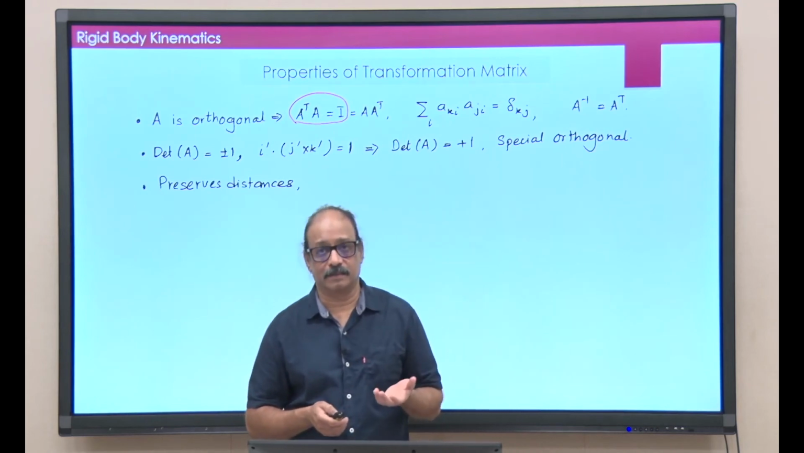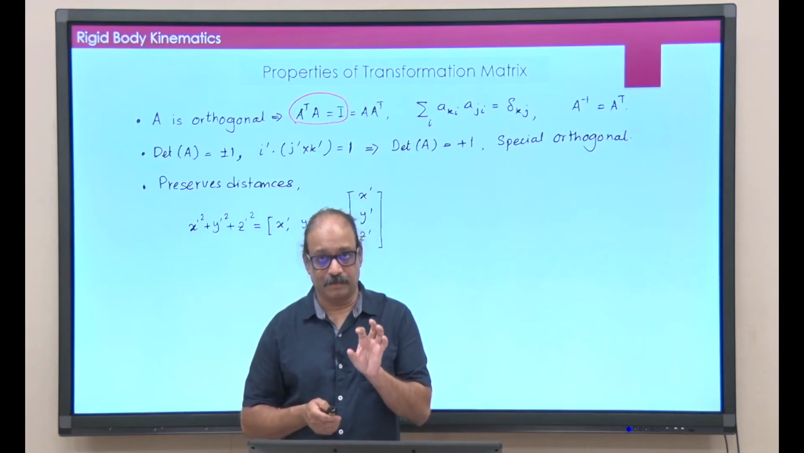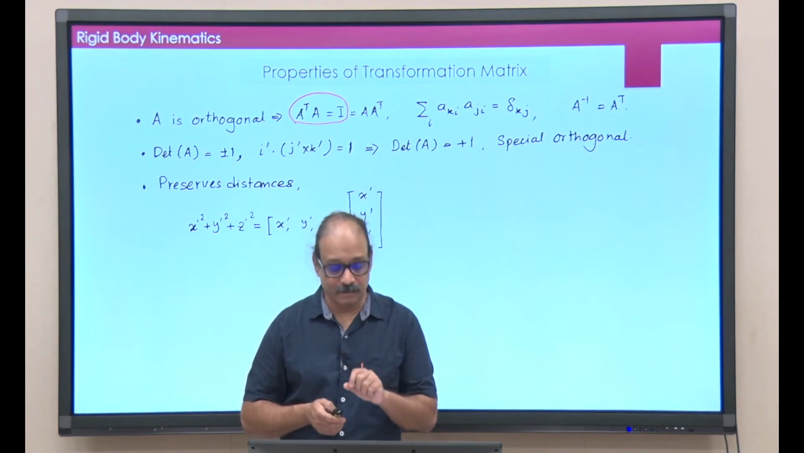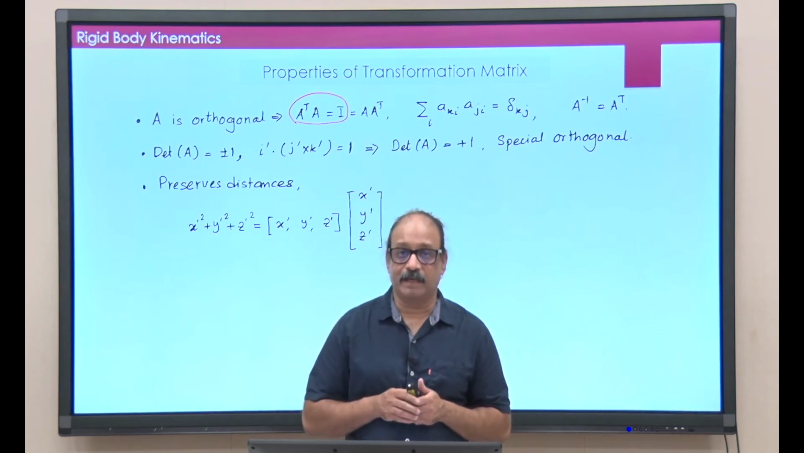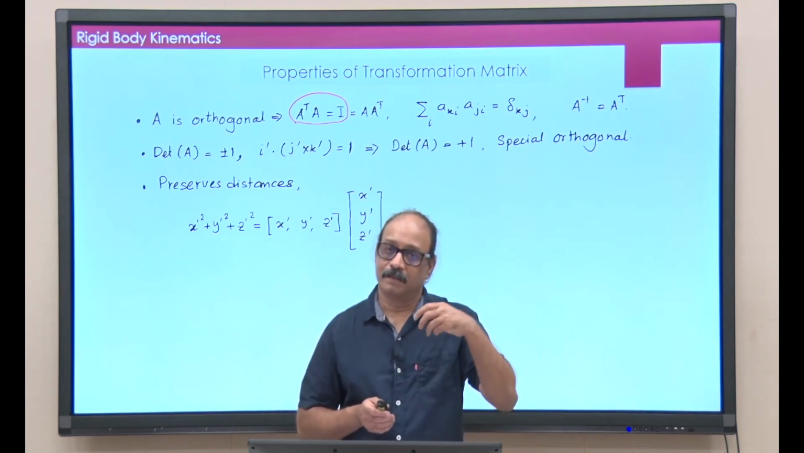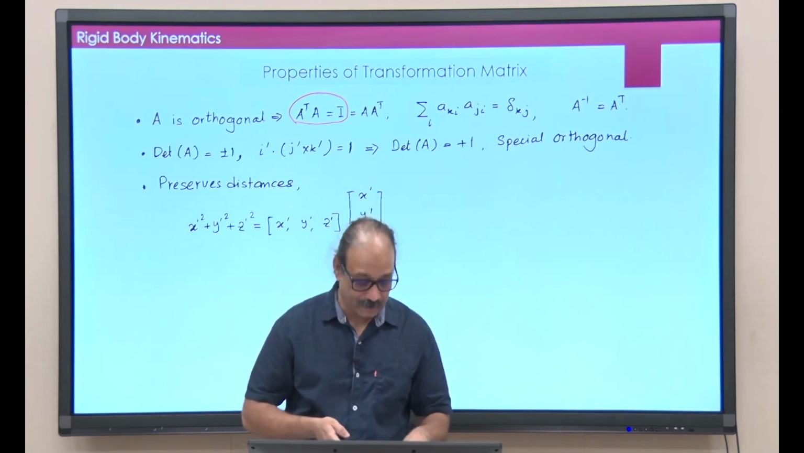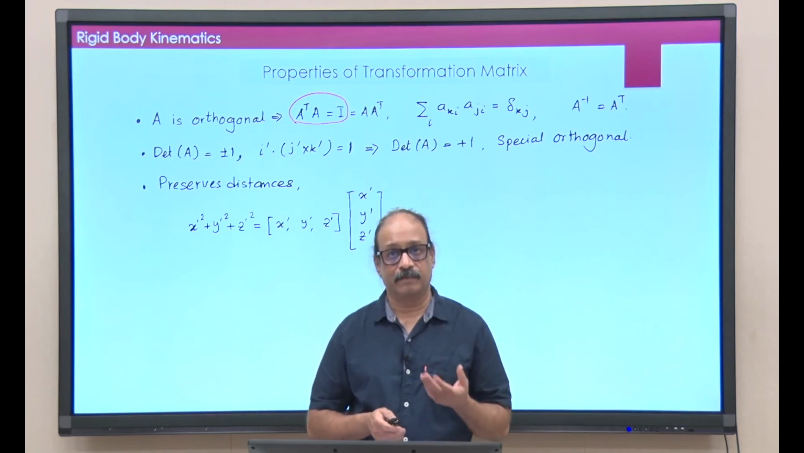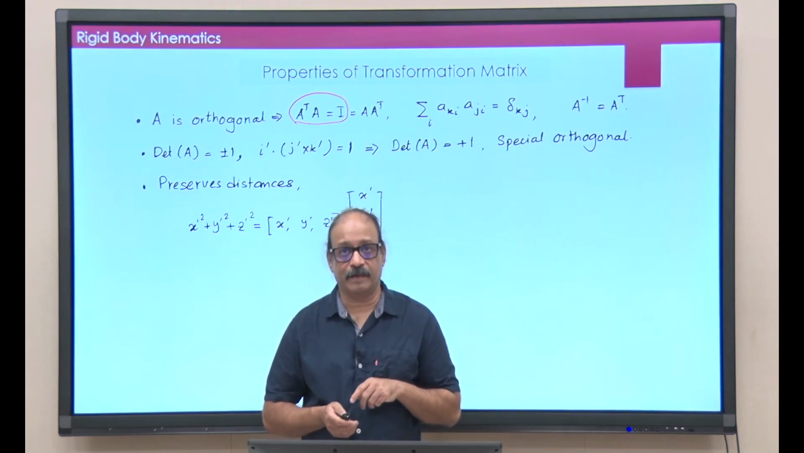It preserves distances. This is very clear, because if I take x prime square plus y prime square plus z prime square, I can write this as an inner product of two vectors, but in the matrix notation it can be easily written as follows. If I write x prime, y prime, z prime in a column matrix and take its transpose, it will become a row matrix. It is a row matrix multiplied by a column matrix, which will give you x prime square plus y prime square plus z prime square.